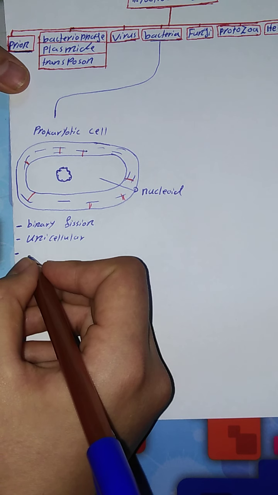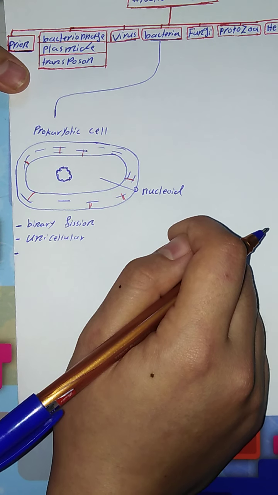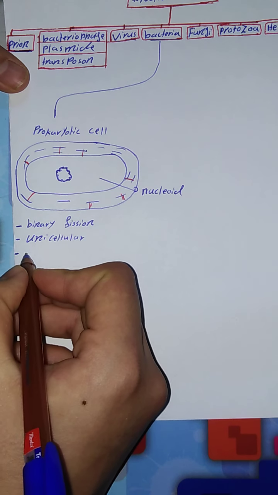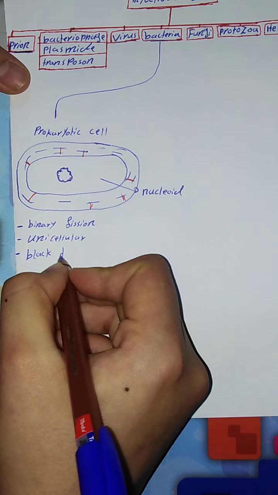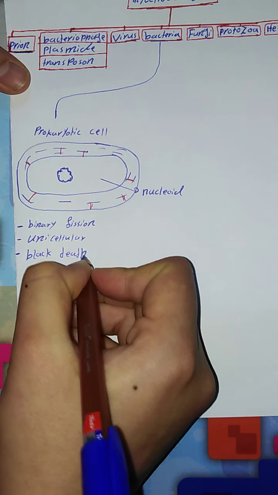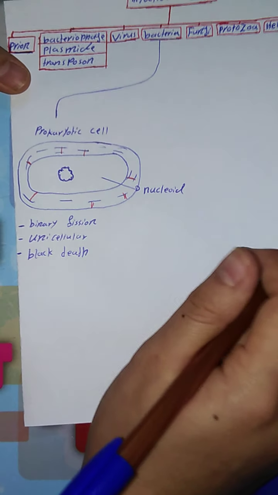And sometimes some species of bacteria are harmful, like Yersinia pestis, which is the causative agent of the black death, which killed millions of people because of this disease.